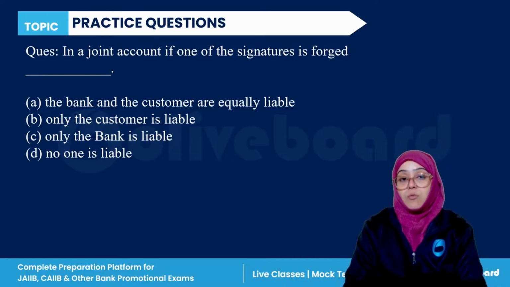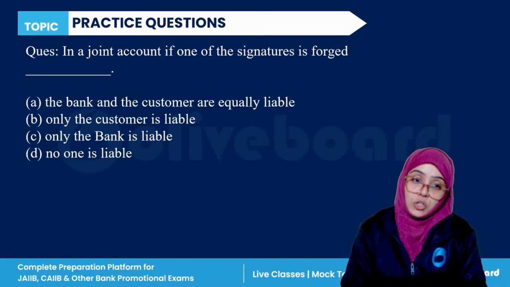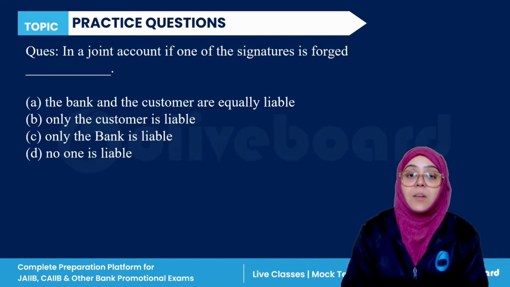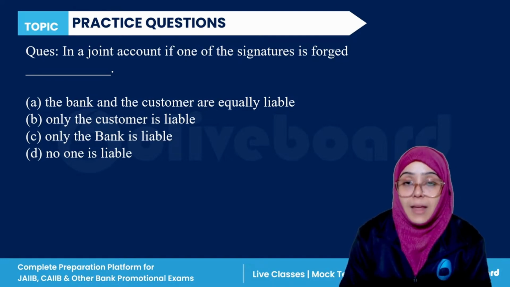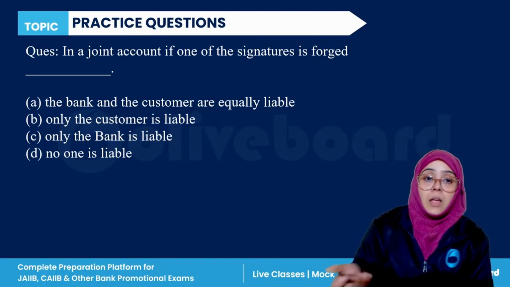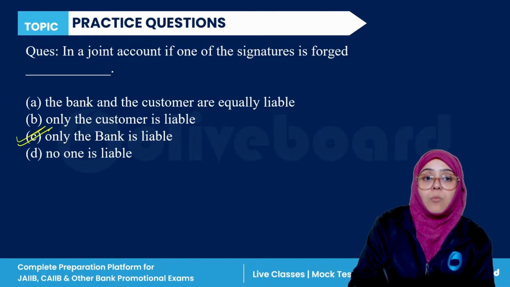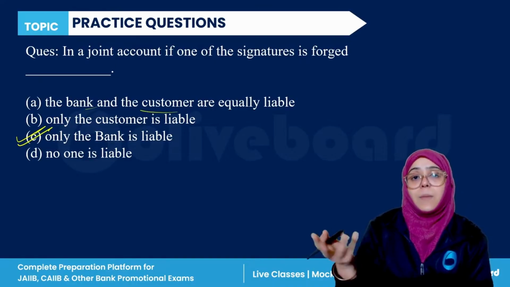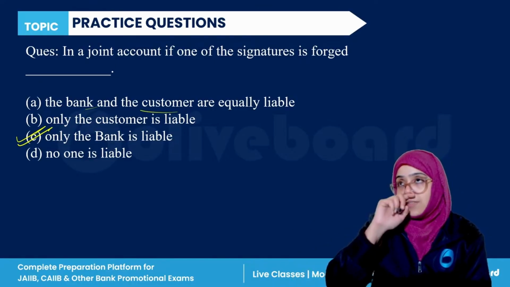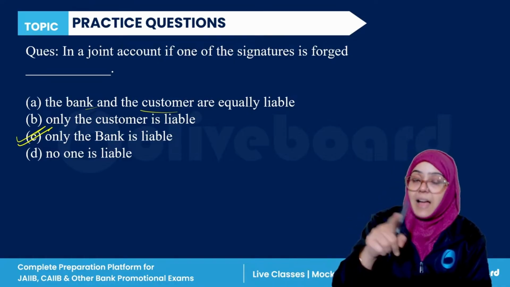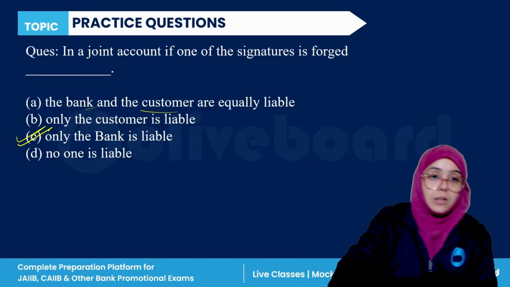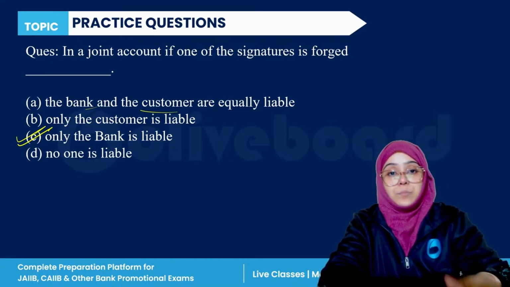So the correct answer for this question is, here only the bank is liable. If one of the signatures is forged and the payment is done, then the bank is only liable for the compensation. C is the correct answer.